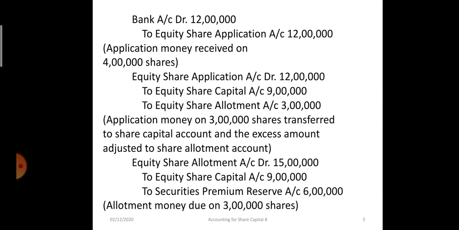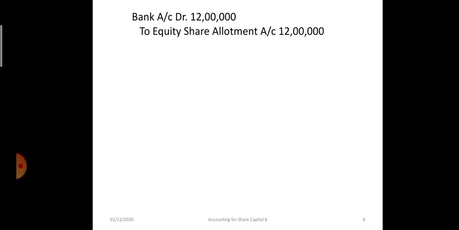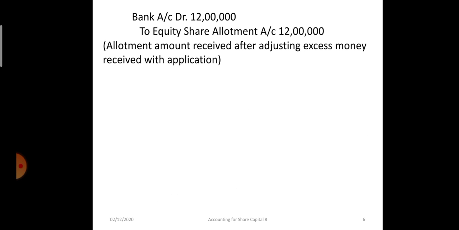Now see here in this question, the premium amount is received along with allotment and the arrears are in first call and second call. Bank account debit to equity share allotment, full amount is received, 12 lakh rupees. Out of 15, 3 lakh was adjusted from the application money.